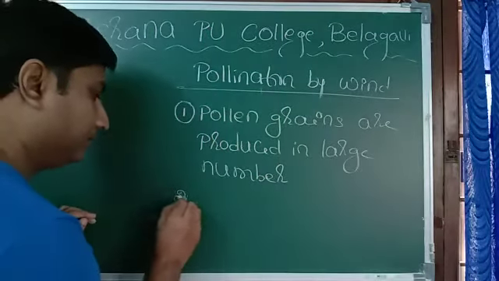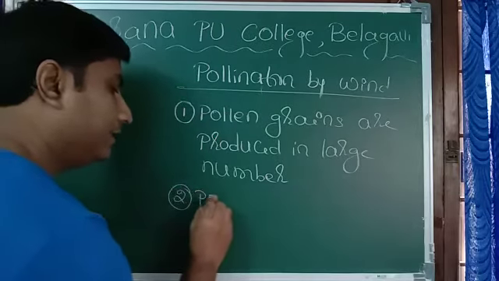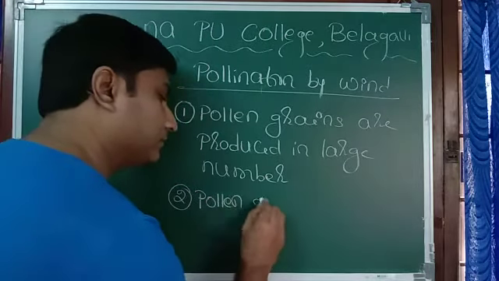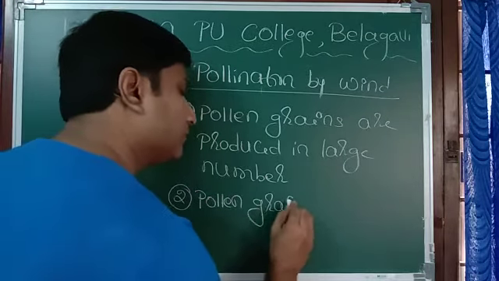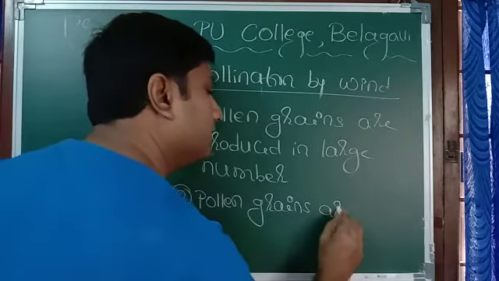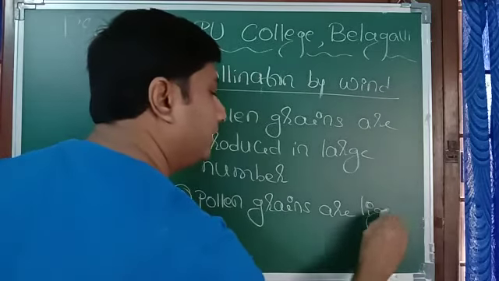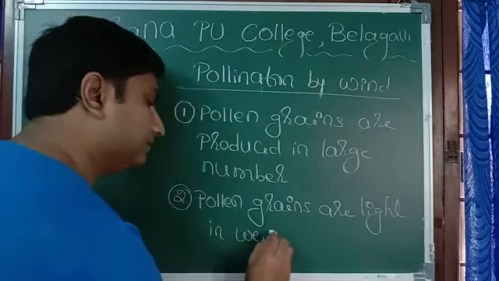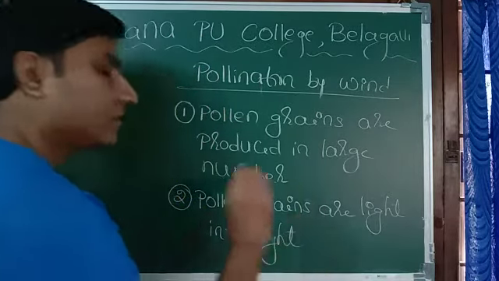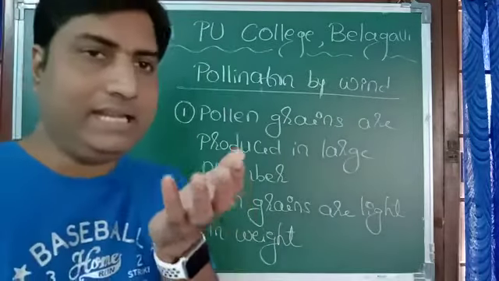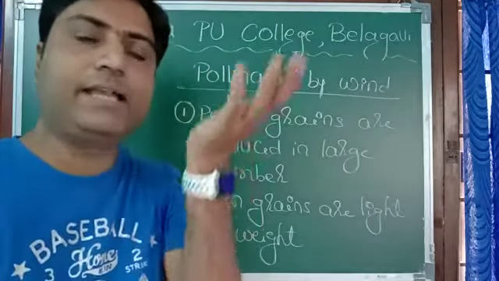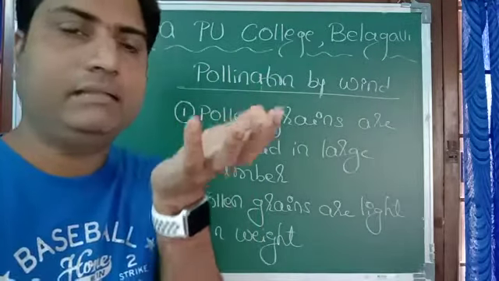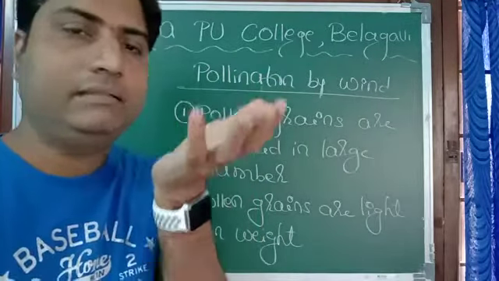Second one, pollen grains are light in weight. Why light in weight? So that they can easily fly in the air. If the weight is heavy, then they cannot fly along with the wind. So they have to be light in weight.